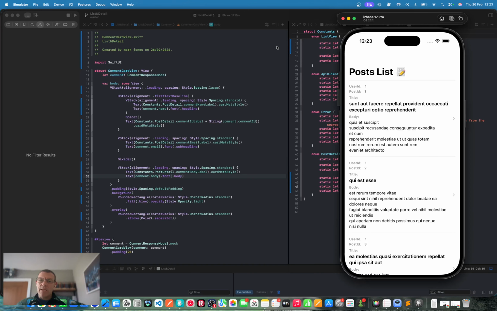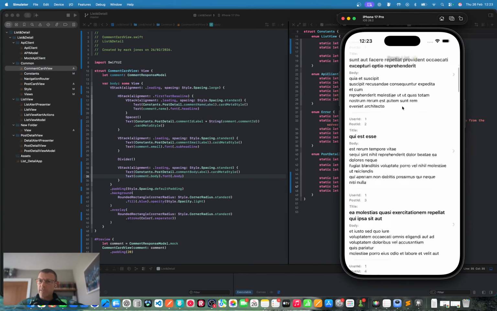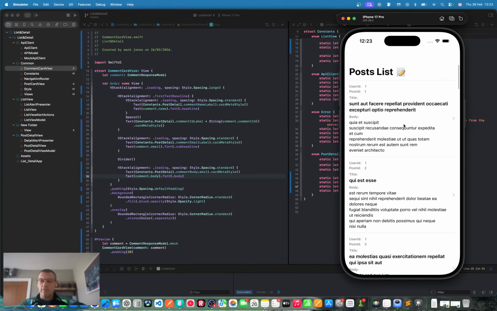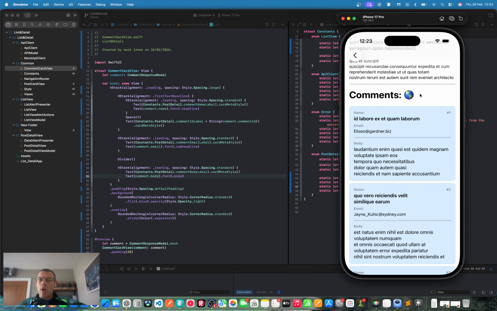Okay, so our main post list with its post card view looks good. It's clear. It's fairly straightforward and rudimentary, but it's fine. And if I jump in here, we're reusing this post card view up here. We've got this delayed updated tag. And our comment cards are still quite blue, but it's okay.